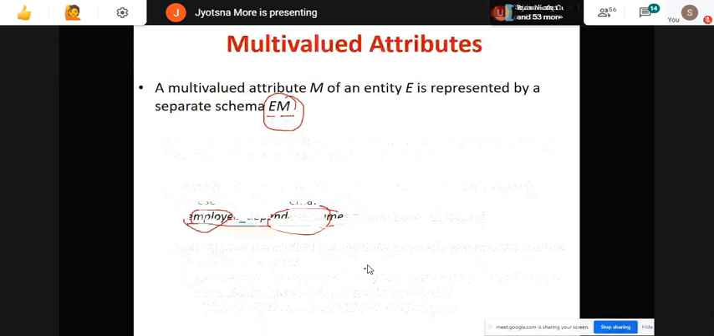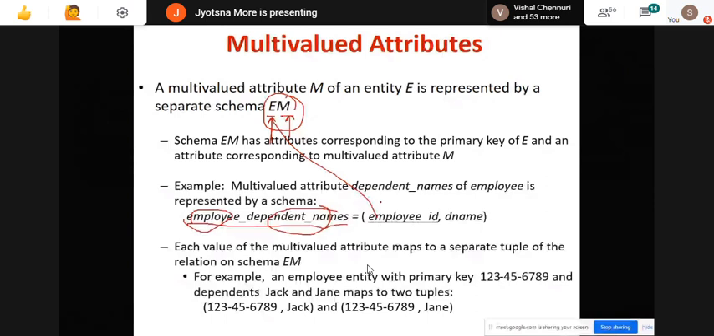As I said, E is my employee ID, the primary key of the strong entity, that is employee. So employee ID, and the multi-valued attribute is my dependent name. For that, you can give some other name. I have given D name, because I am using dependent name over here. So these two will come in as columns for my multi-valued attribute table.